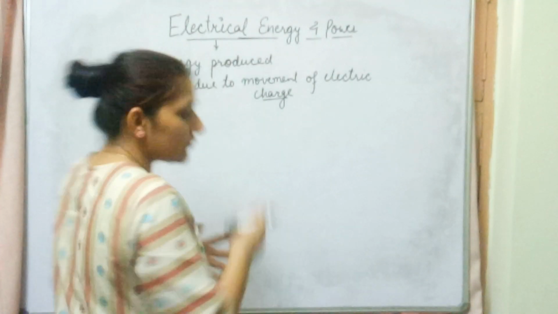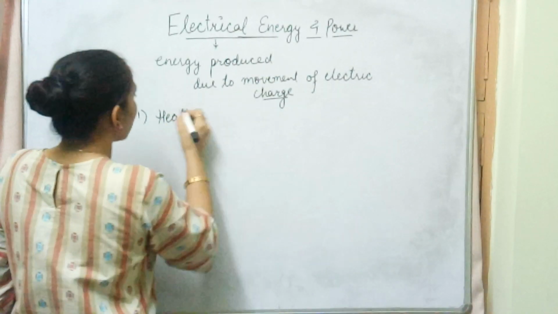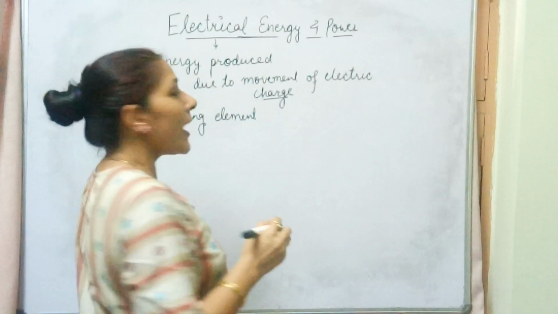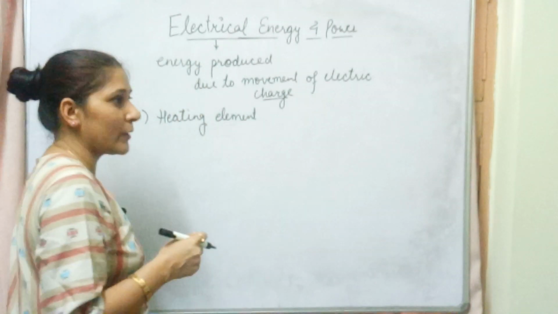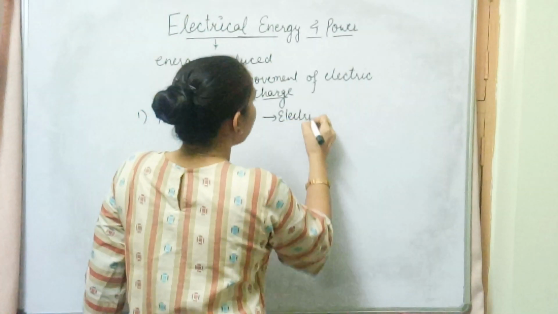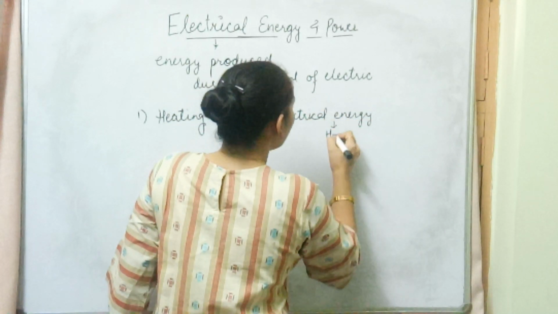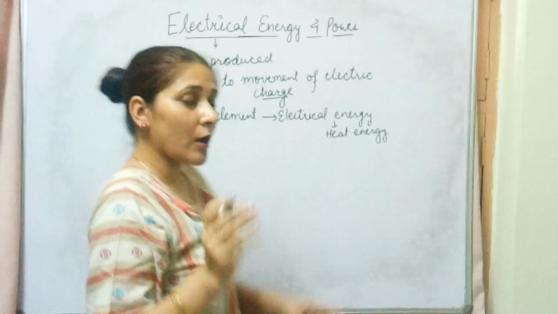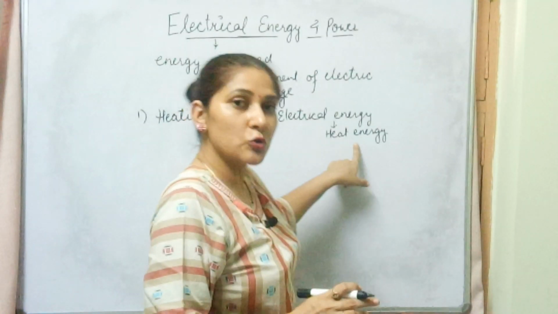First we start with the first example, that is the heating element. Which kind of energy conversion takes place in a heating element? A heating element is generally used in electrical heaters and geysers. The rod or wire fitted inside a heater is known as the heating element. In that element, electrical energy is converted into heat energy. One form is converted into another form, but energy can neither be created nor destroyed, according to the law of conservation of energy. So here electrical energy is converted into heat energy.